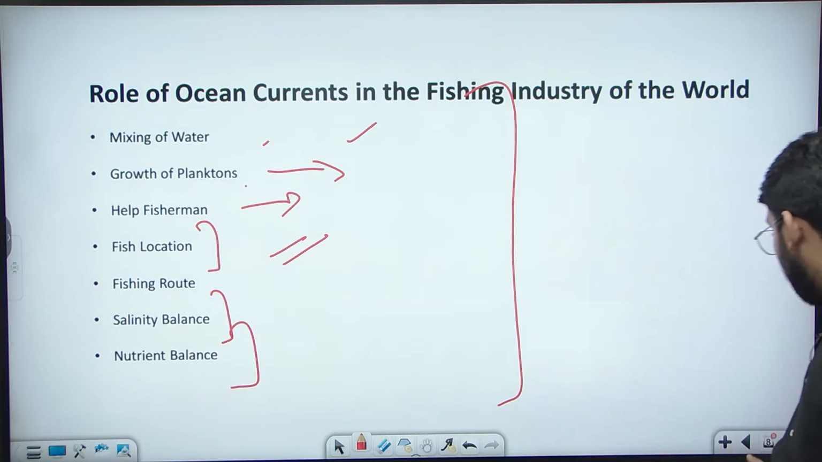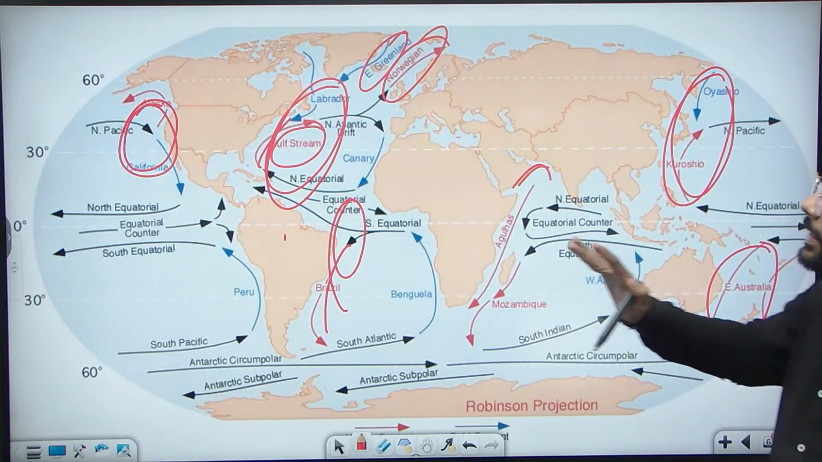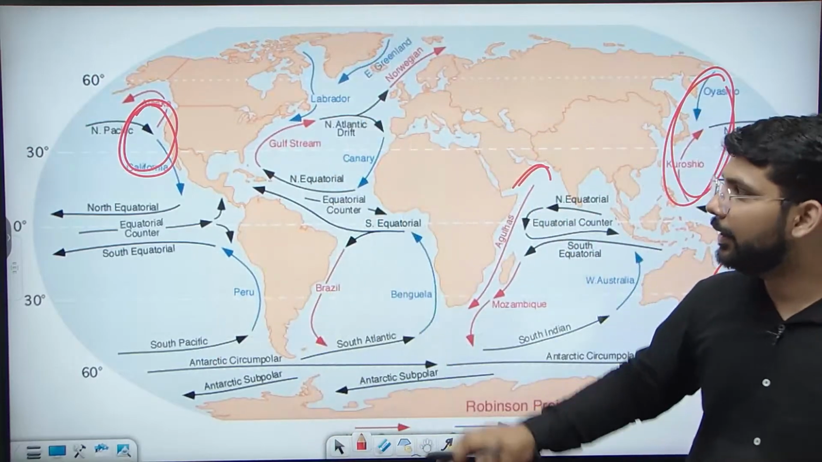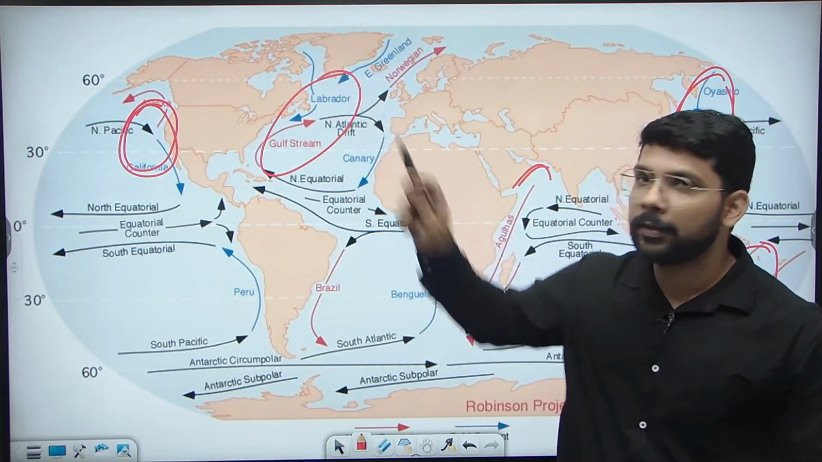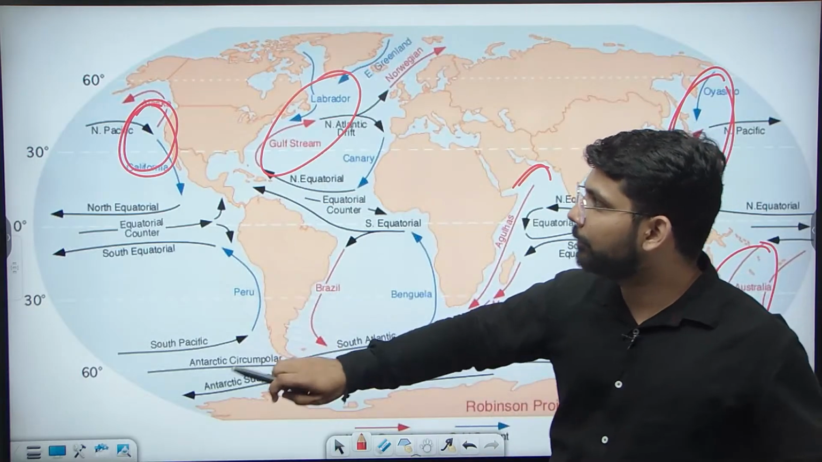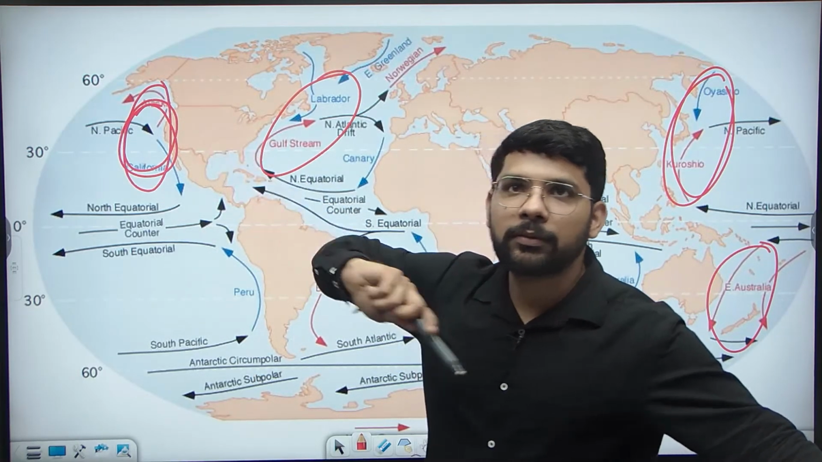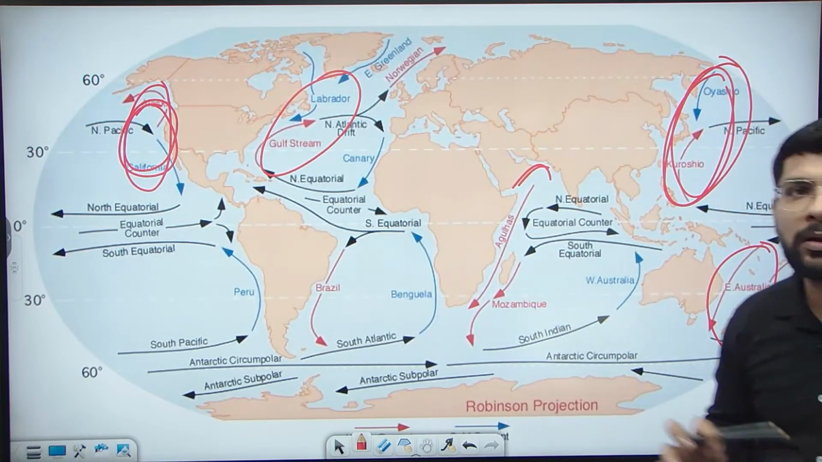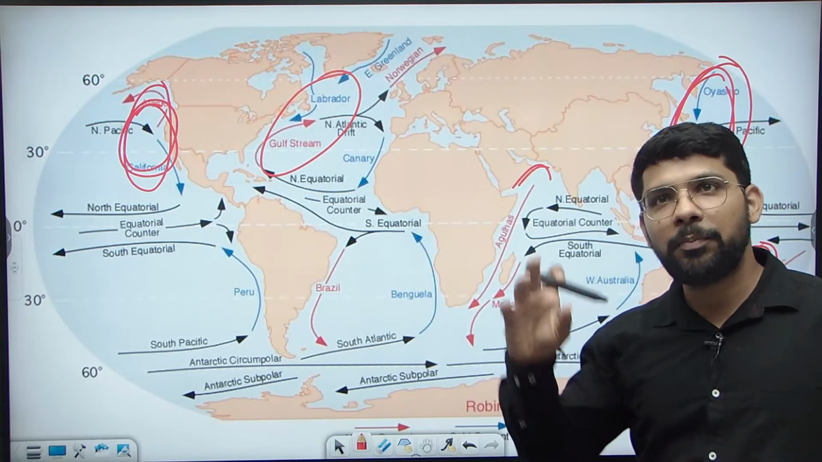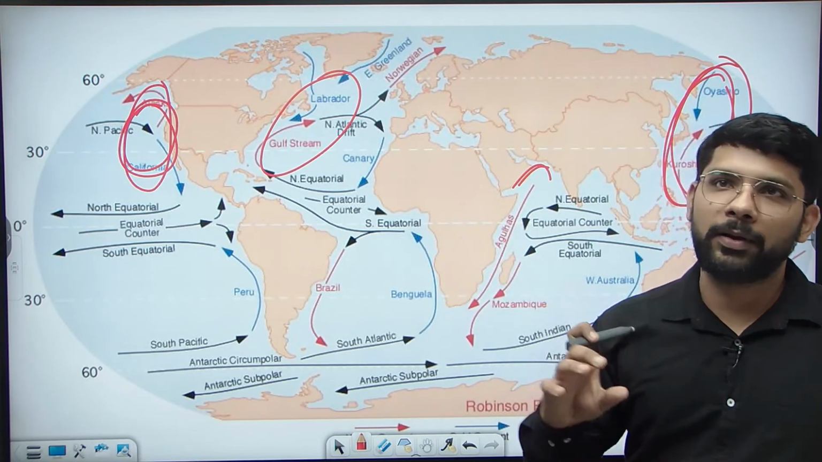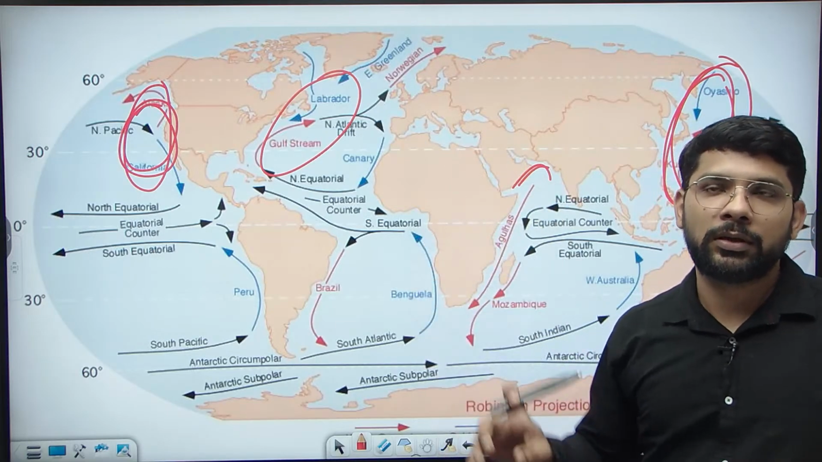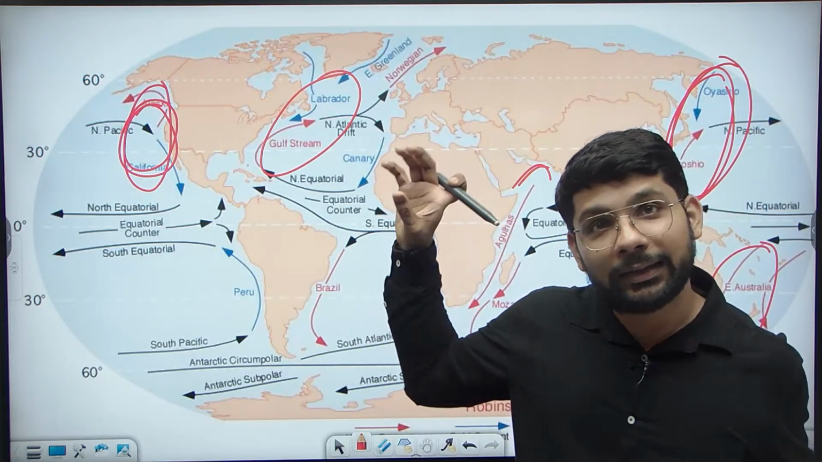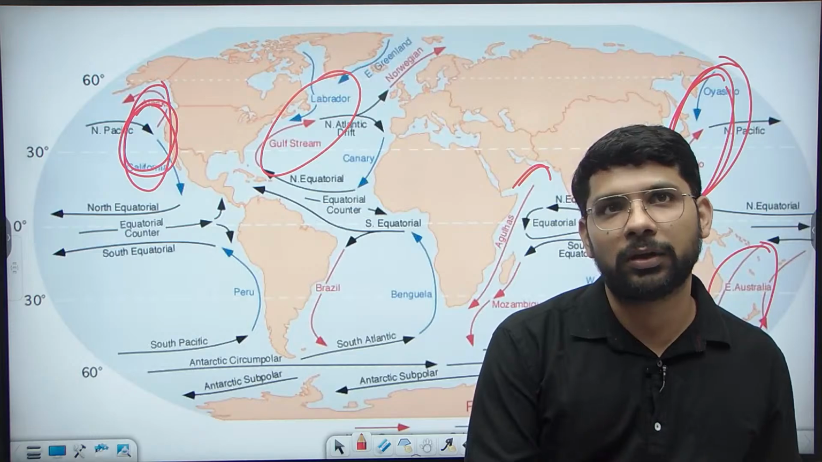So we can identify the region where the fishing grounds can be. Easily we can identify here in Northern America, this region. You will find it at the coast, this region, in the Japan coast, where the Oyashio and the Kuroshio currents mix together. So if you draw the map in the paper and show these fishing grounds and the currents, you will get extra marks. And this is a 15 marker question, and the map is required in geography.